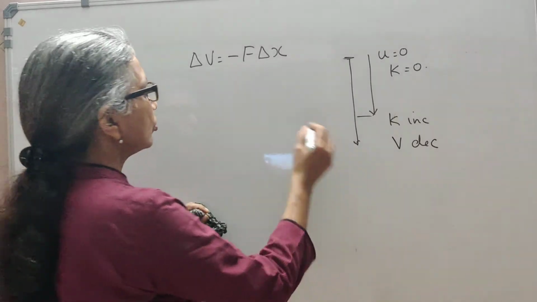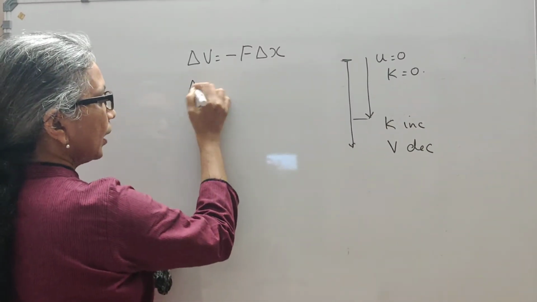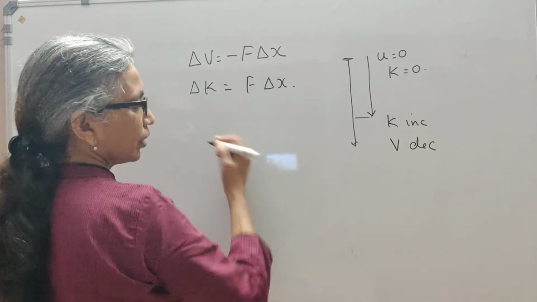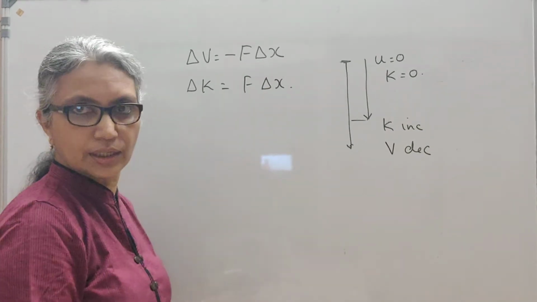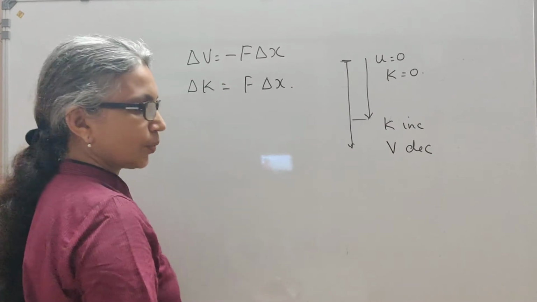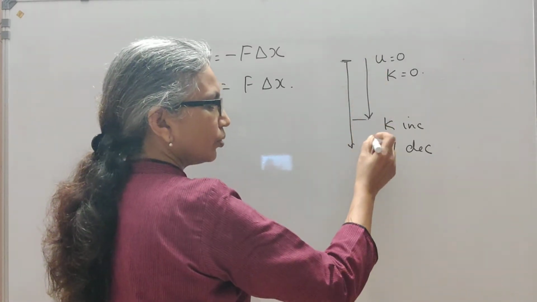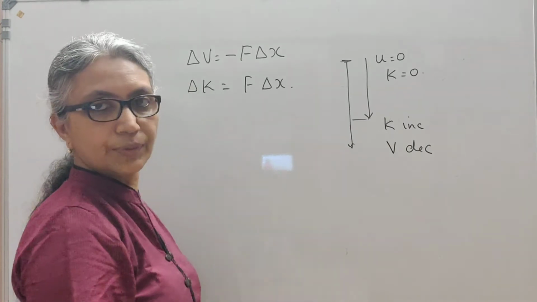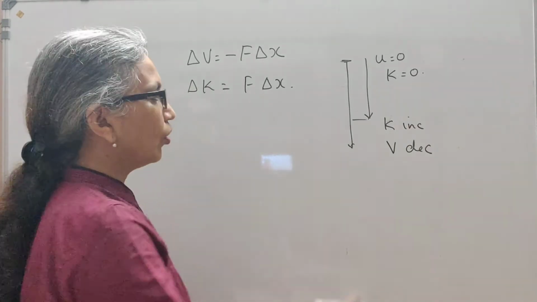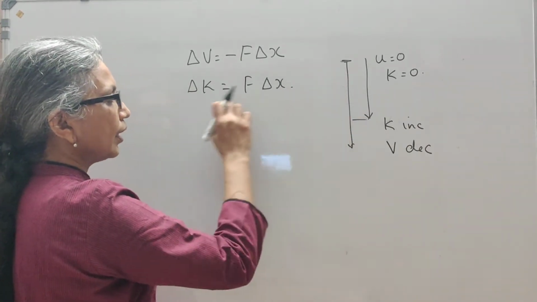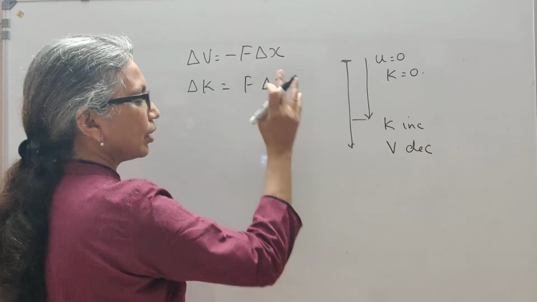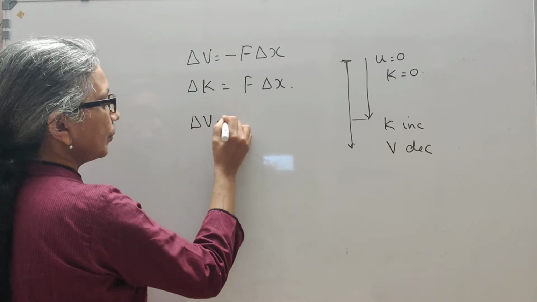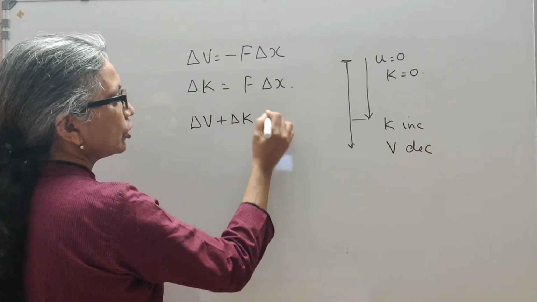So we are now going to write delta K should be equal to force into delta x, right? Kinetic energy, as you know, is work done. Work done is force into displacement. The body is falling down, and the gravitational force is acting in the downward direction. So for a displacement delta x, kinetic energy is work done, F into delta x.